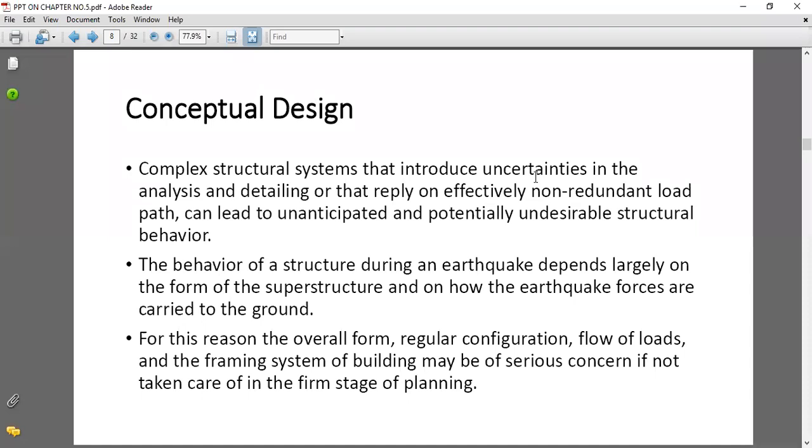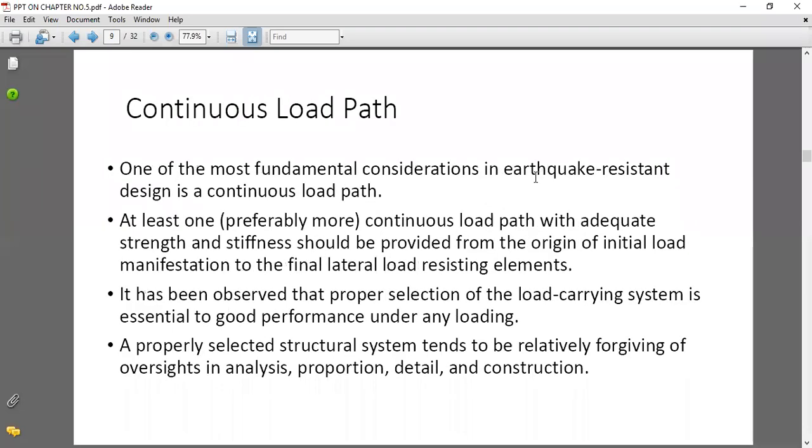Okay, such points we have seen: while planning the building, we have to take all these points into account, because these are very serious concerns for the building when dynamic loads come on the structure. For that purpose we have to take into account the basic principles while planning the building at the first stage. Continuous load path: one of the most fundamental considerations in earthquake resistant design is a continuous load path. Continuous load path comes under this.